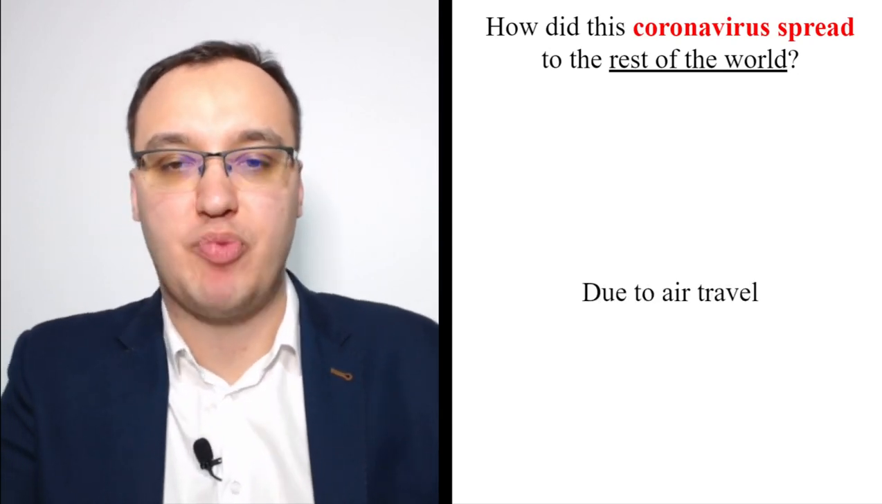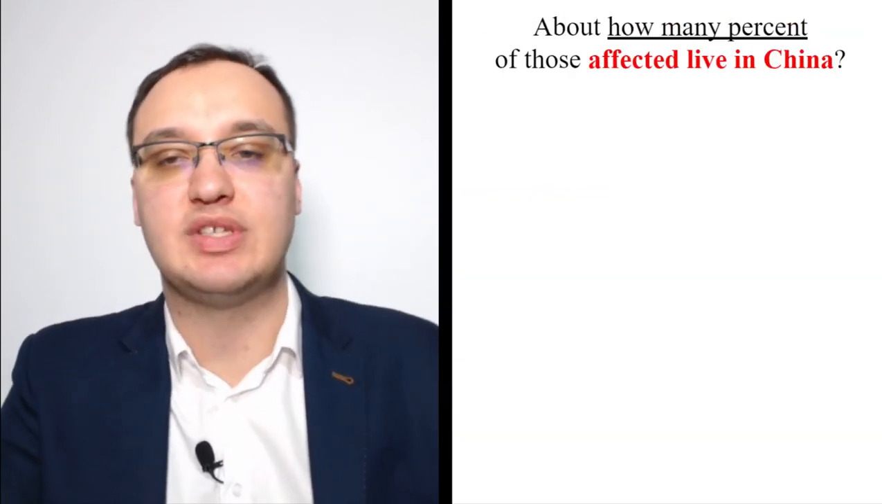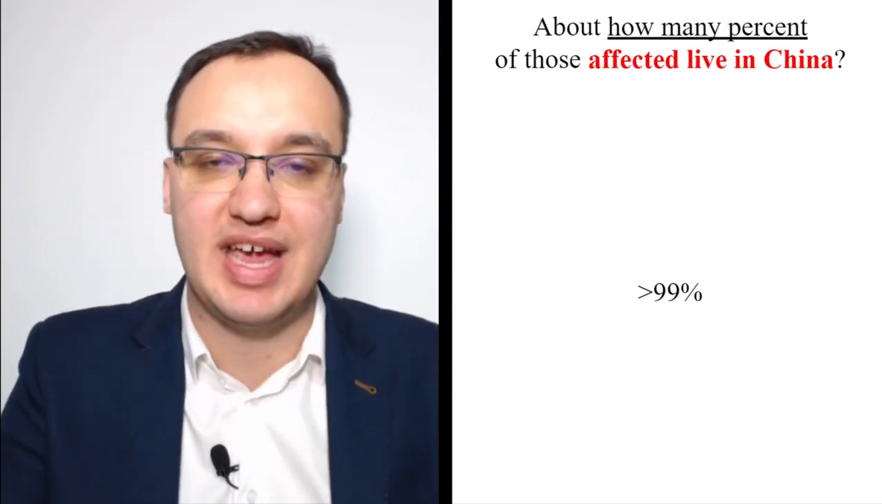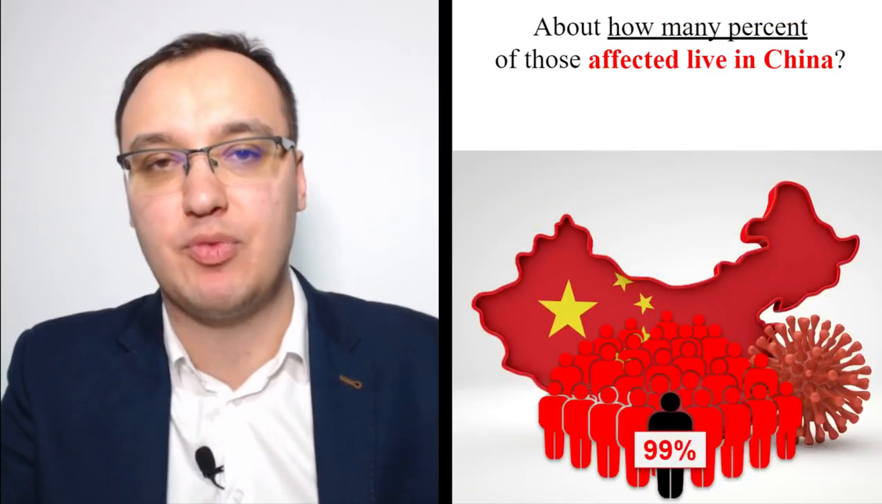How did this coronavirus spread to the rest of the world? Due to air travel, as we said, and the percent that is coming from China is 99%, more than 99% from China.